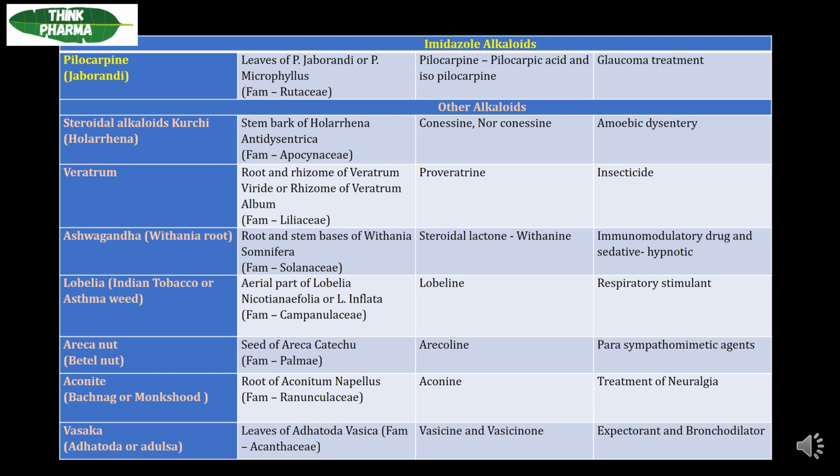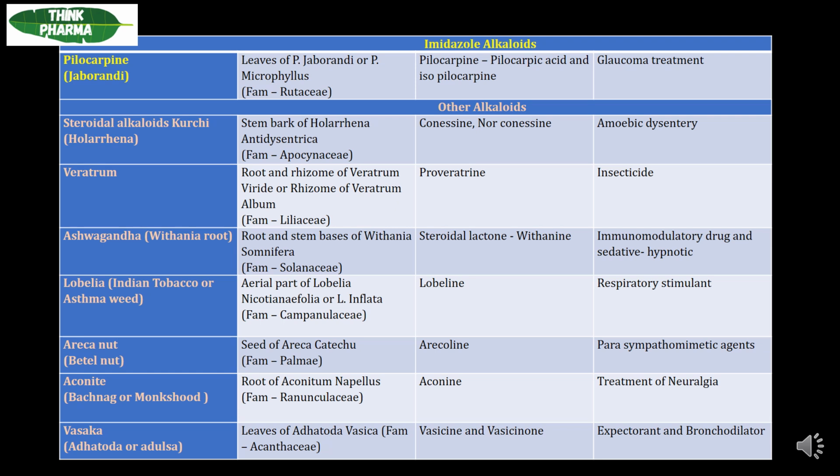amoebic dysentery. Next drug is veratrum. The biological source of this veratrum is the roots and rhizomes of Veratrum viride or the rhizome of Veratrum album, which belongs to the family Liliaceae. The main active chemical constituent present in this veratrum is protoveratrine, and the use is insecticide. Insecticide in the sense that it will act against insects, that kills or inhibits the growth of insects. Next drug is ashwagandha, which is also called Indian ginseng or Withania root.